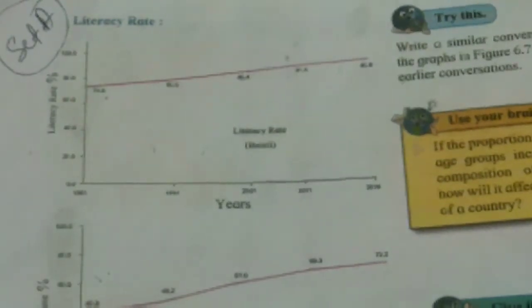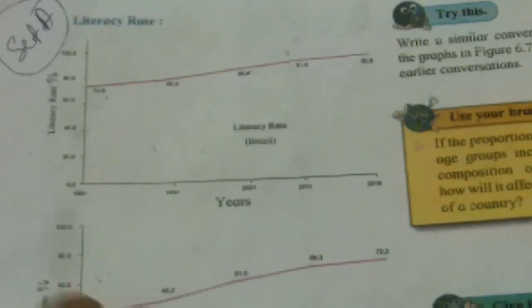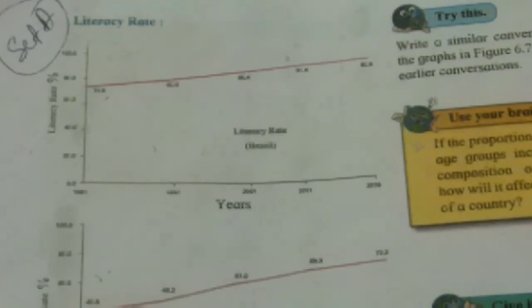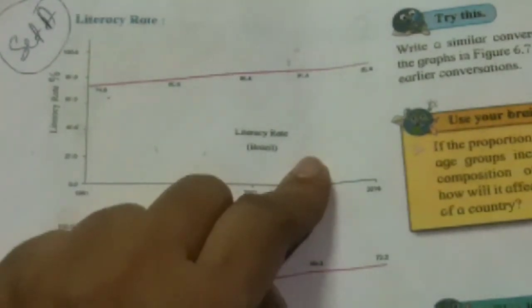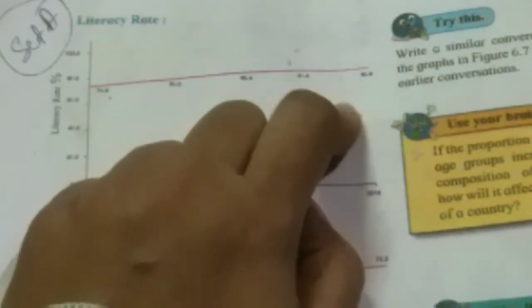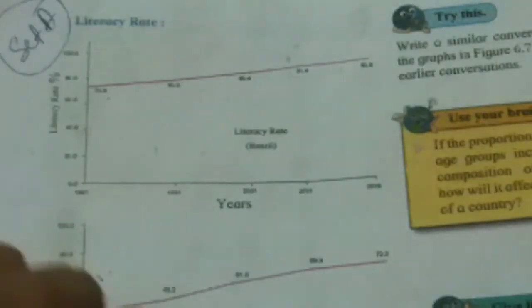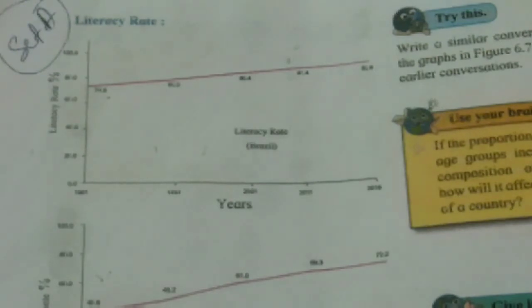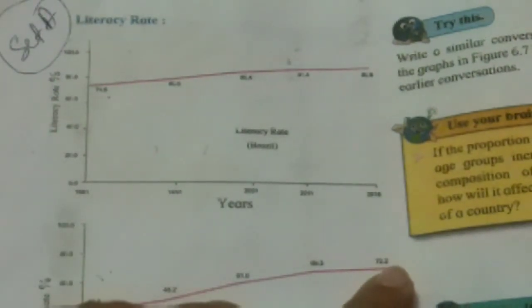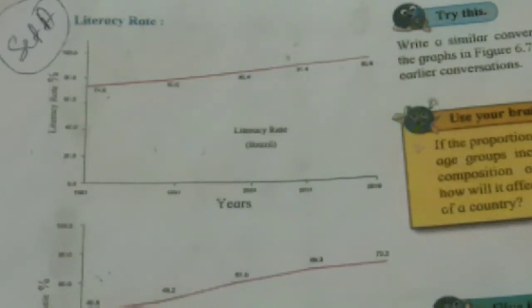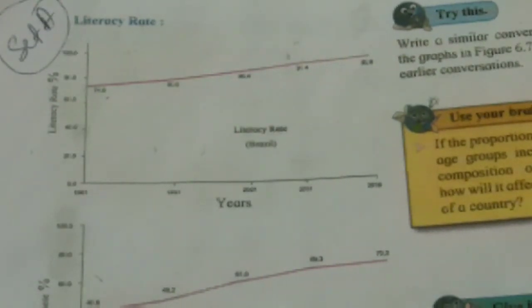Here also it is written 2016. So the literacy rate is increasing. The literacy rate of Brazil is 92.6%, and the literacy rate in India is 72.2% till 2016.